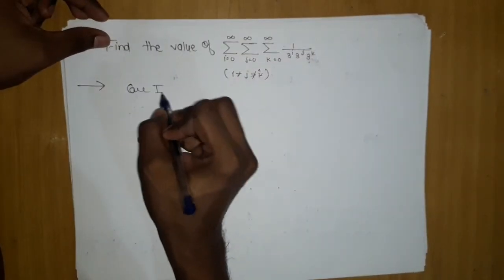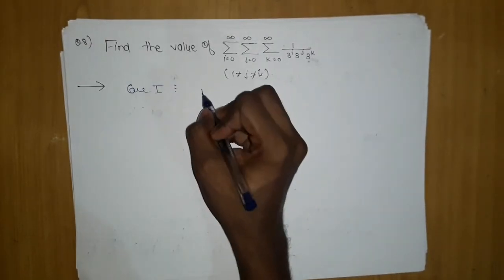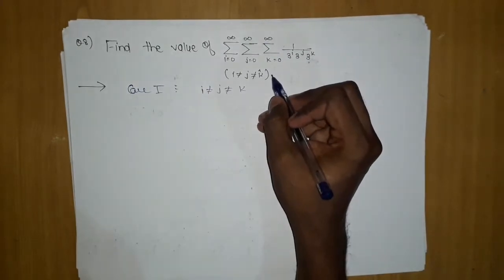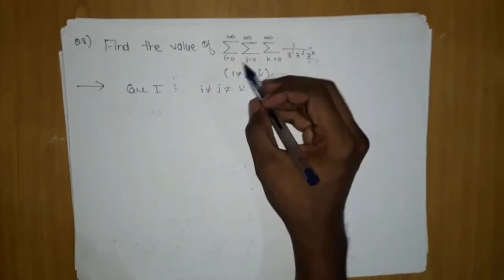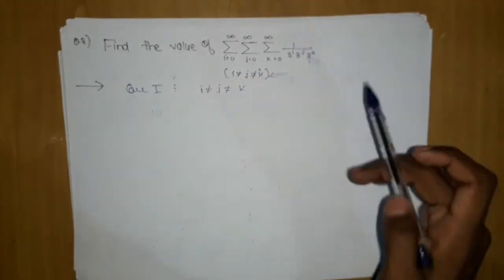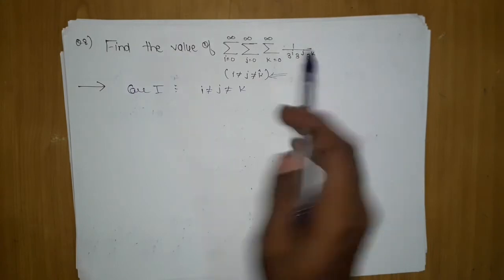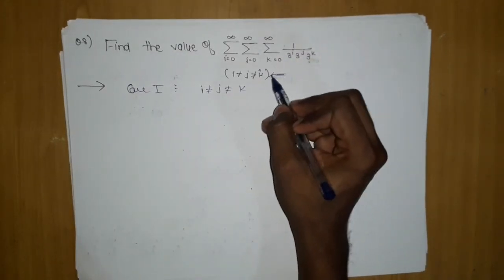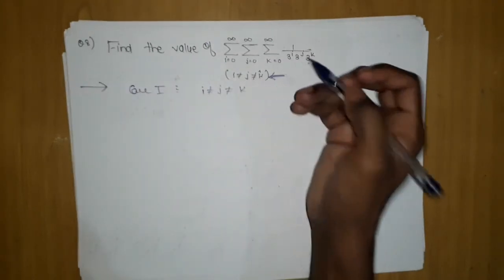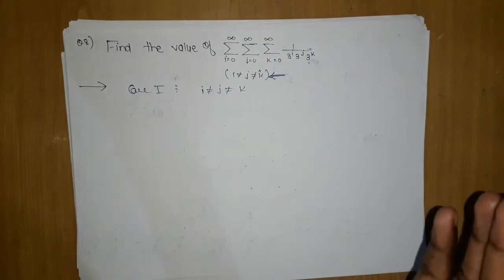Case 1: here you have to take the cases of i, j and k. Case 1 is nothing but i is not equal to j is not equal to k. They are telling that any student can assume one wrong thing, that i equals j, so he will put one sigma and here he will do 3 cube. To avoid that mistake, they are saying these are not equal. Although they start from the same value, any student can take the same value, so to avoid that mistake they are taking this.